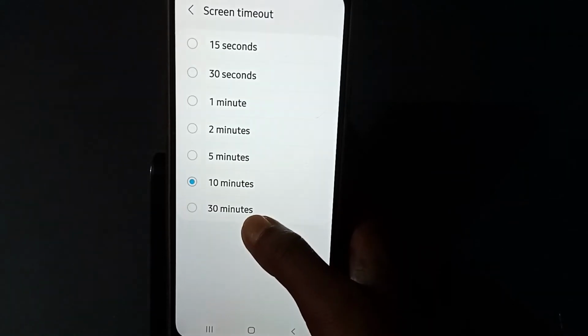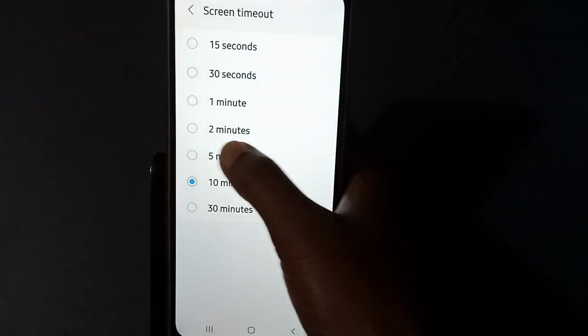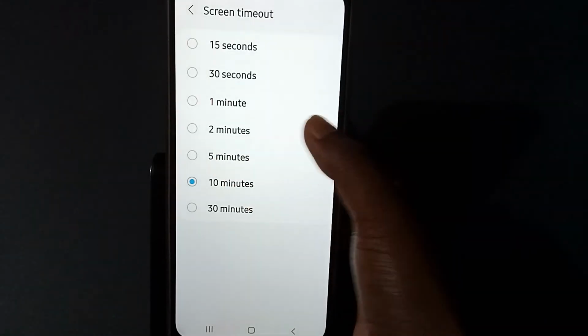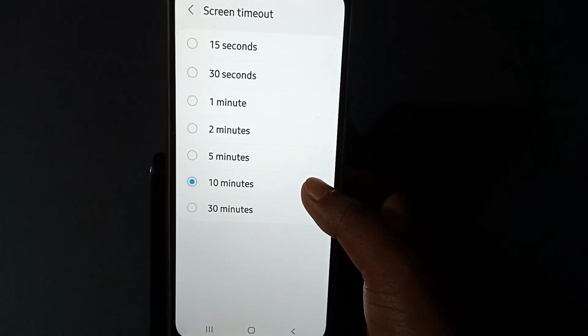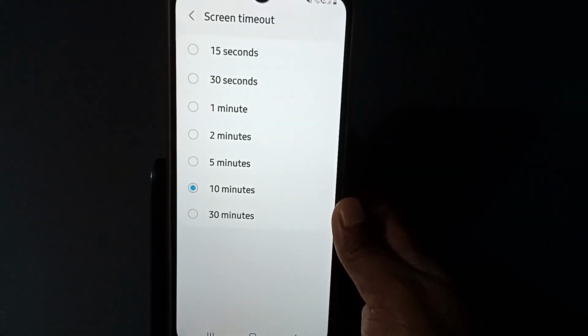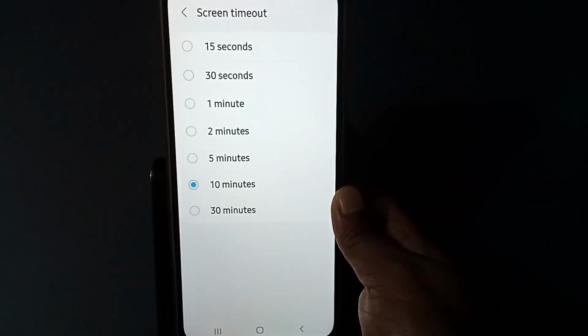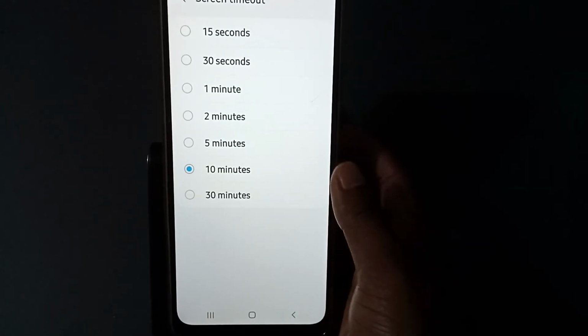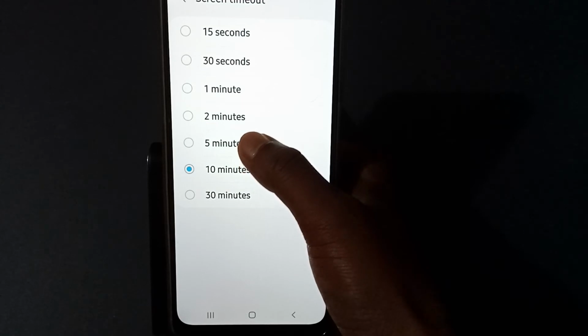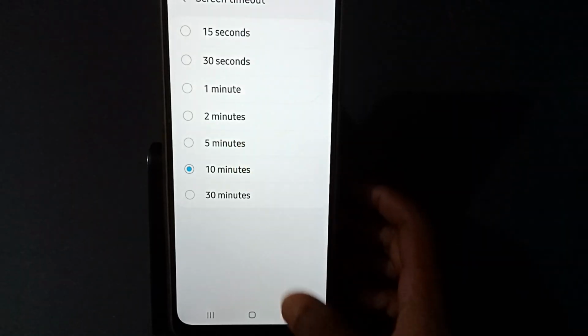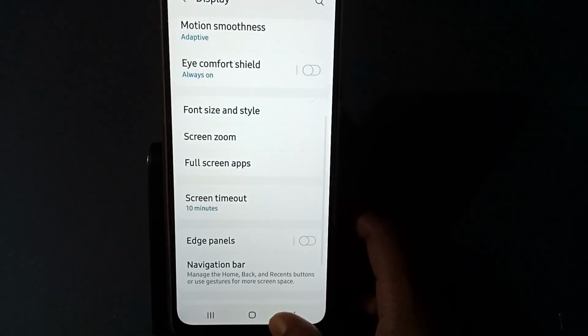You will see 10 minutes, 30 minutes, 5 minutes, 2 minutes, 1 minute, 30 seconds and 15 seconds. Whichever you like, whether minutes or seconds, just select it. So it is done now.